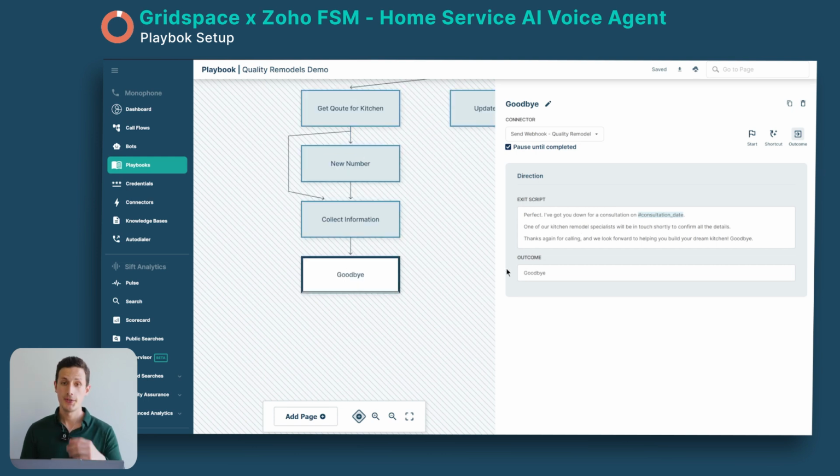And as you can see here, this is also an end outcome page, which means once it's read out the exit script, it will finish the playbook right here. And that was how you create the AI voice agent for Zoho FSM using Gridspace's AI voice agent, Grace.